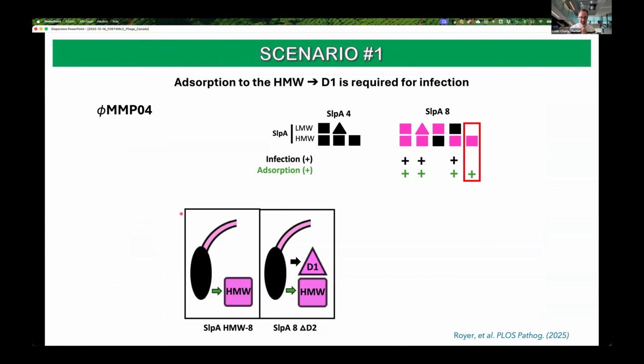These results, as I said, were published in PLOS Pathogens a couple of weeks ago. From all these data, we were able to draw major conclusions, and we think that there are three different scenarios that are occurring.